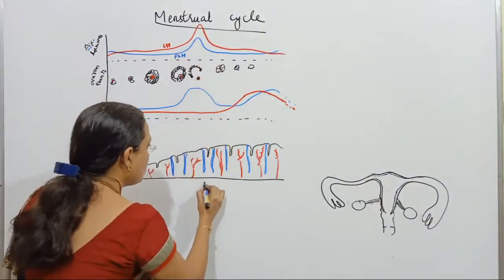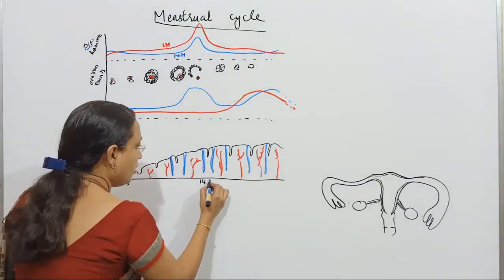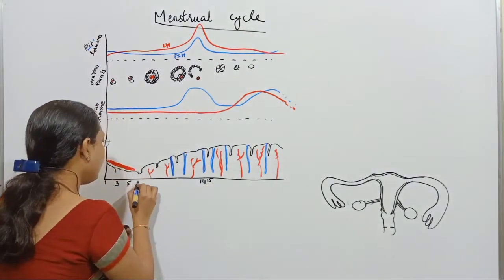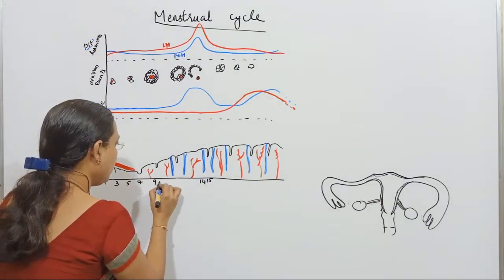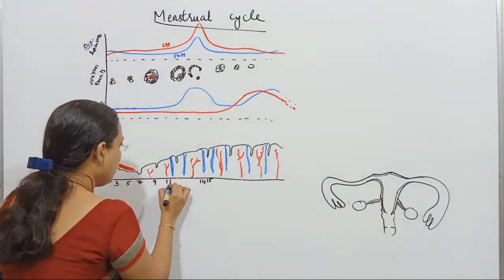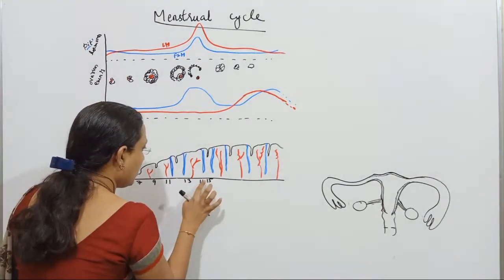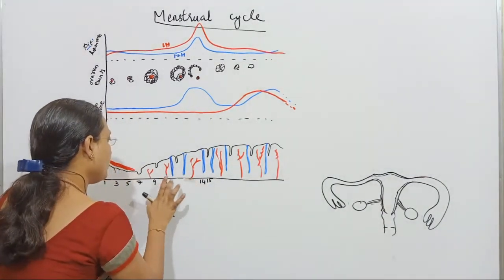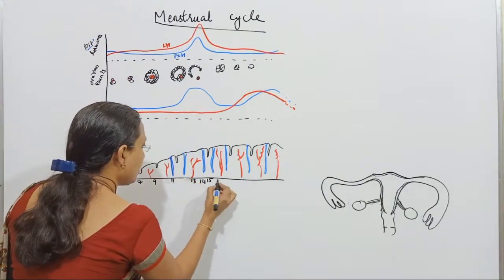At the LH peak, 14 will be here. So next immediately 15 will be here. So 5, 7, 9, 11, 13. From here, 11, 13 comes here, 15 comes here.